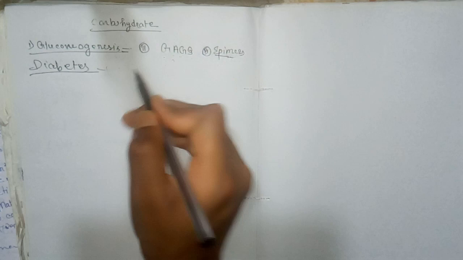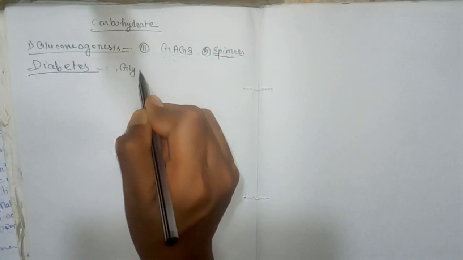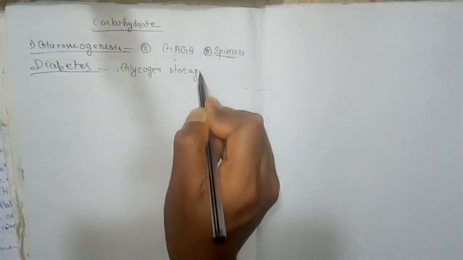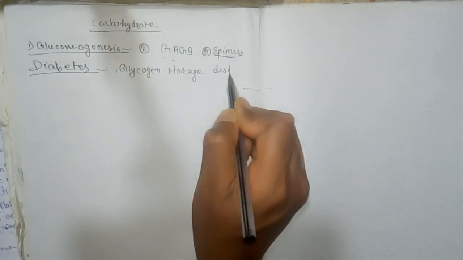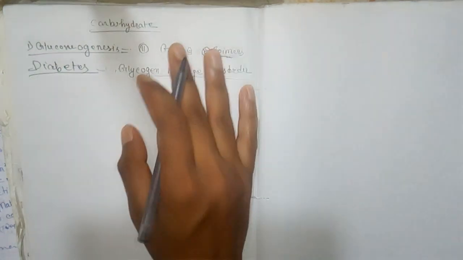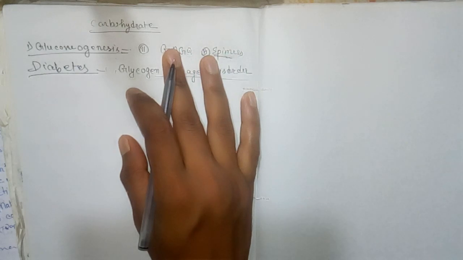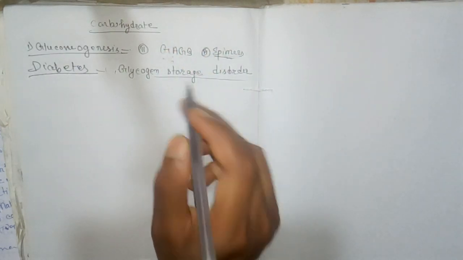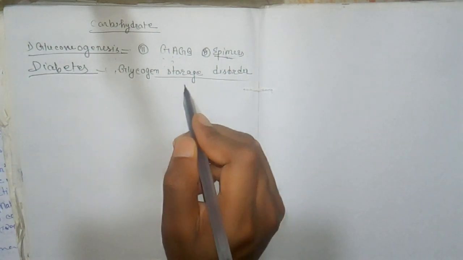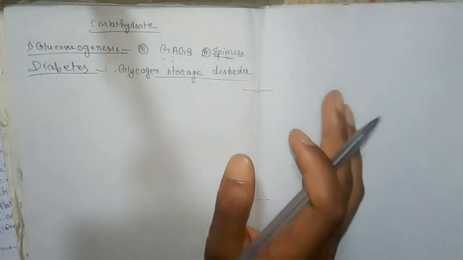Now the important topic is glycogen storage disorder. There are different glycogen storage disorders, likely number 1, von Gierke's disease, which is caused by the deficiency of the enzyme glucose 6 phosphatase. Salient features are enlargement of the liver, kidney failure, etc.